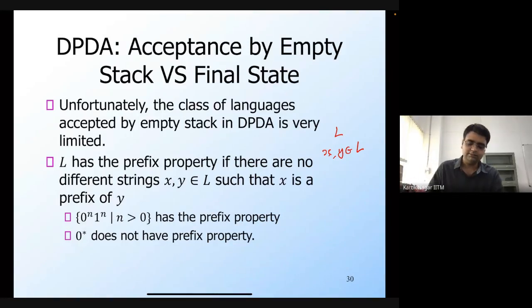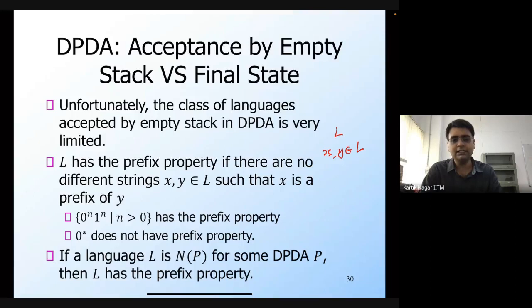So that's the reason why any language that is accepted by a DPDA through the empty stack criterion will have the prefix property. If a language L is N(P) for some DPDA P, where N(P) is the notation we use for acceptance through empty stack, then L has the prefix property. If a string is in L, which means it is accepted by the PDA, then it must lead to an empty stack.